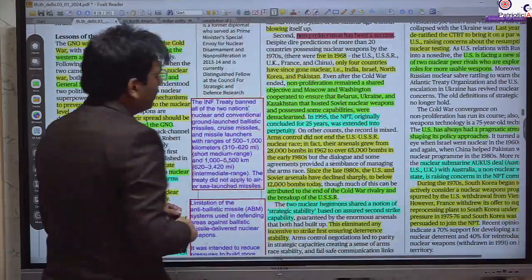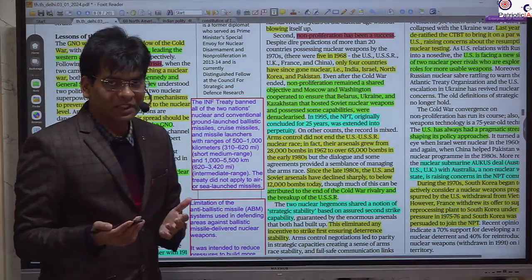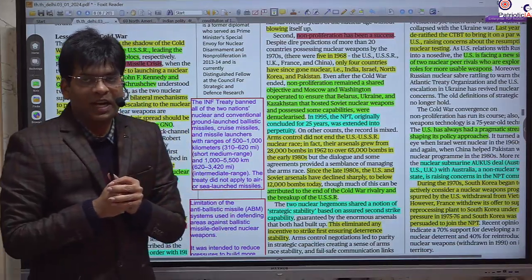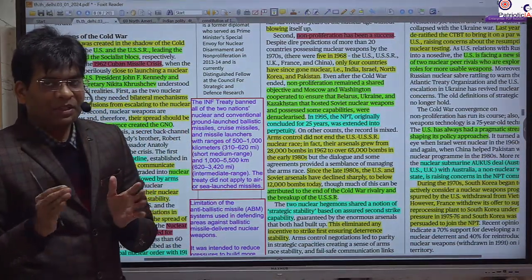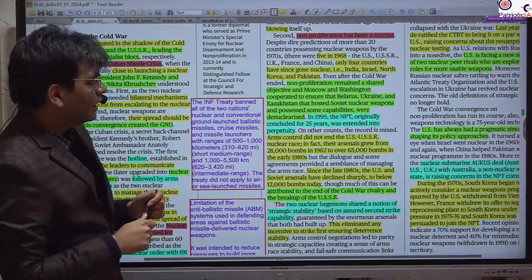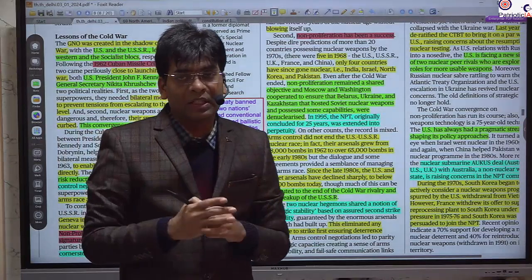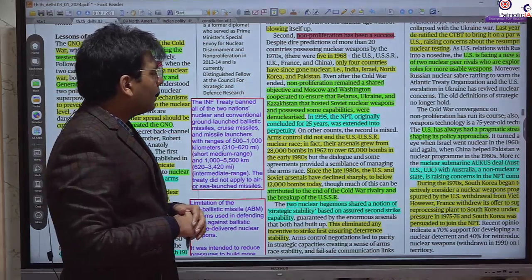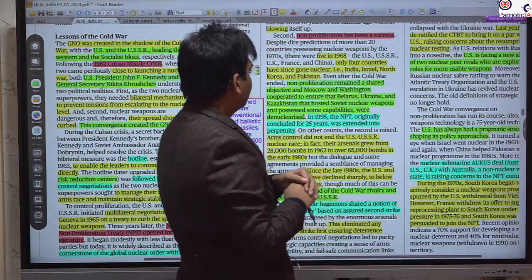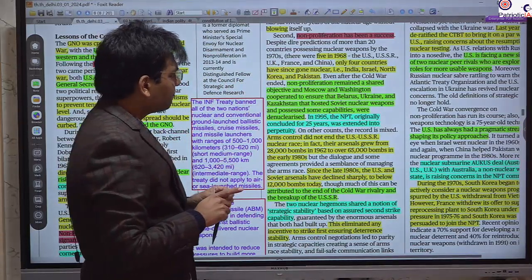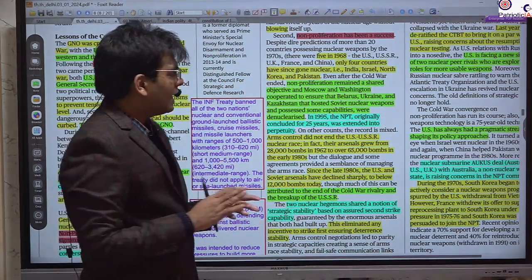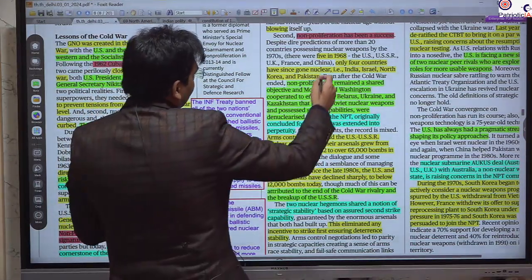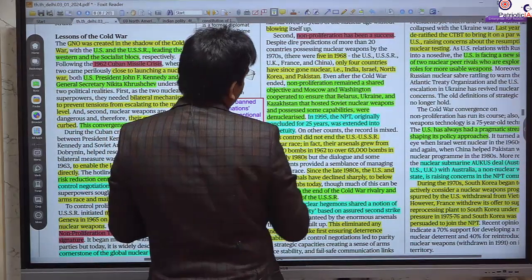Further, this article talks about the success of non-proliferation. It says that horizontal nuclear proliferation has been prevented. Many experts had expected that by 1970 there would be 20 countries with nuclear power, but there were only 5 by the 1970s: the US, USSR, UK, France and China. And till now only 4 additions have been made to the nuclear power countries, and even they are not recognized states. These are India, Israel, North Korea and Pakistan.